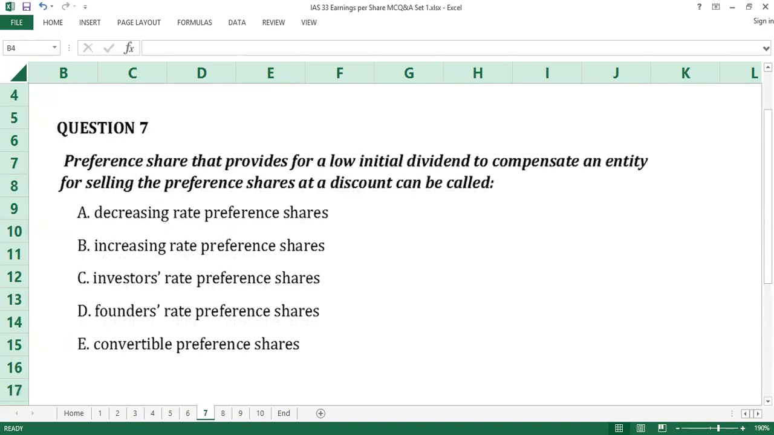Question number 7. The answer to question number 7 is B, increasing rate preference shares. Preference shares that provide for a low initial dividend to compensate an entity for selling the preference shares at a discount can be referred to as increasing rate preference shares. B is the answer to question number 7.